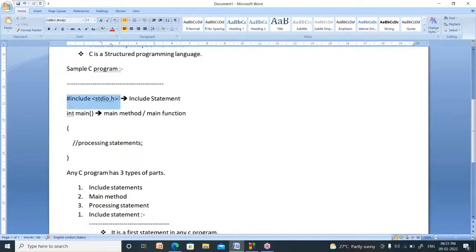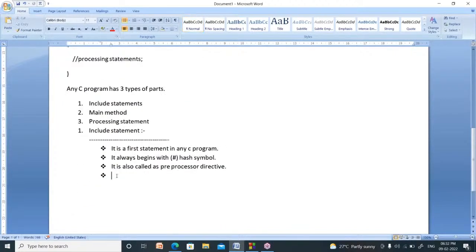So why is it called preprocessor? The lines that begin with a hash symbol are called preprocessor because they will be executed at the time of compilation, not at the time of running. These lines are executed at the time of compilation, so they are called preprocessor.